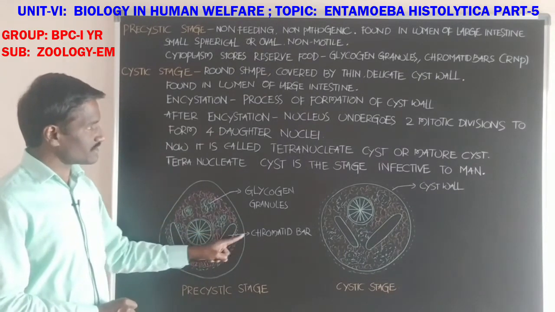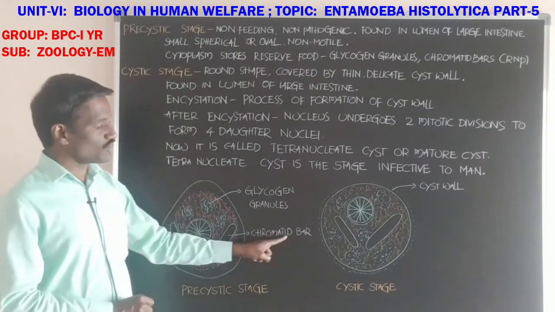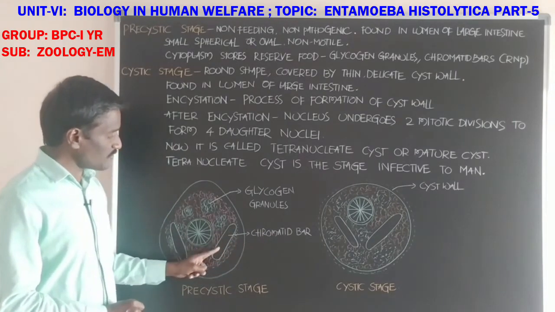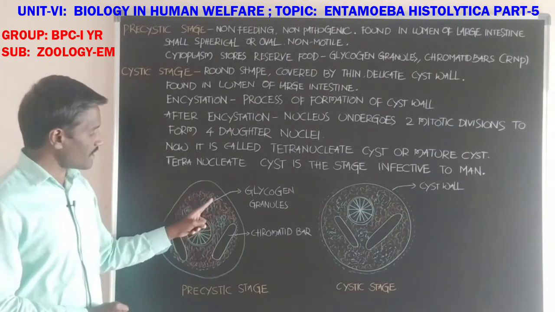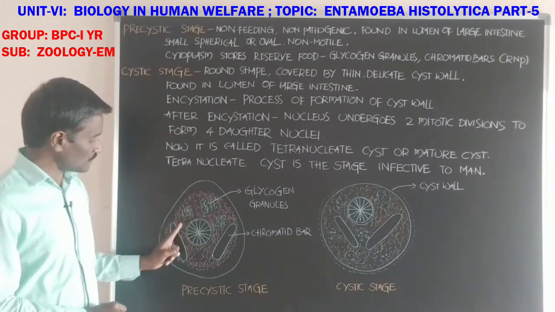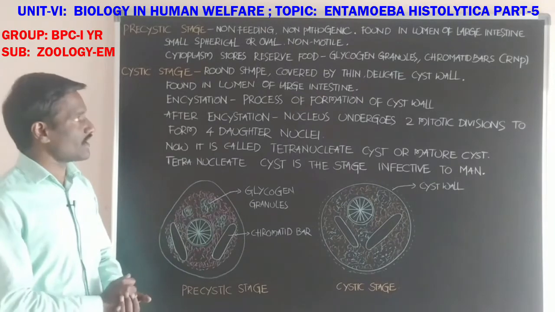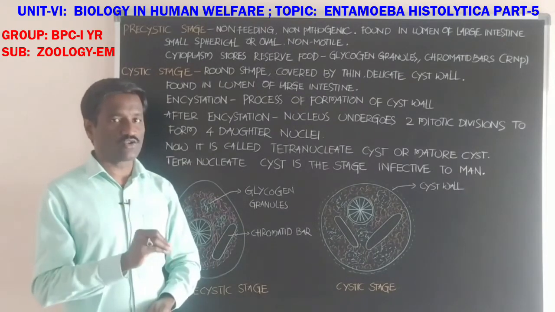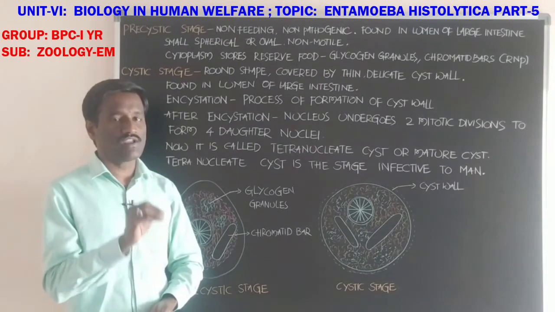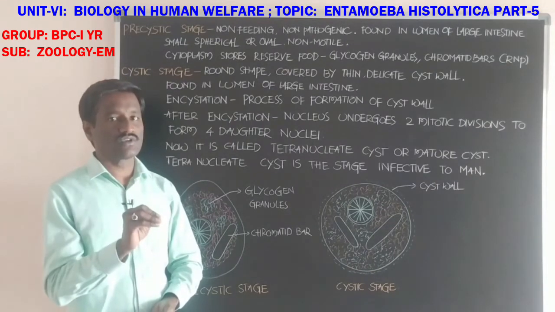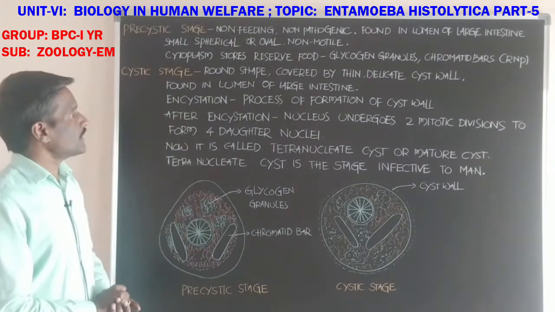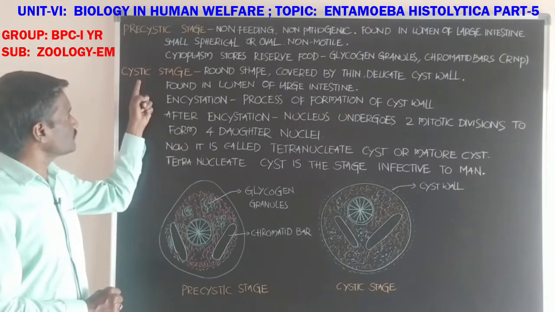Chromatid bars are ribonucleoproteins, and there are also glycogen granules. Food particles are stored in the cytoplasm in the form of glycogen granules and chromatid bars.